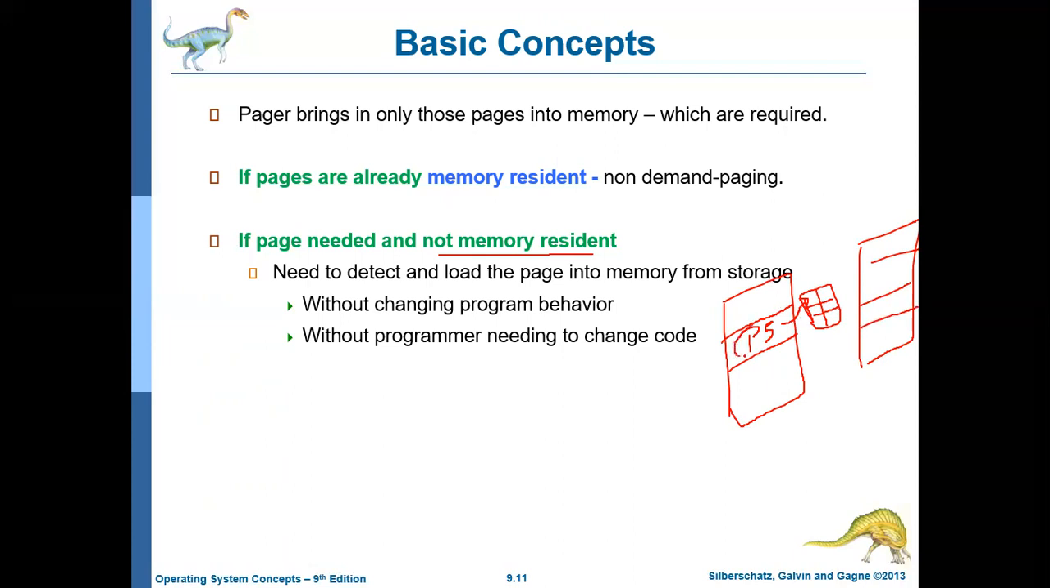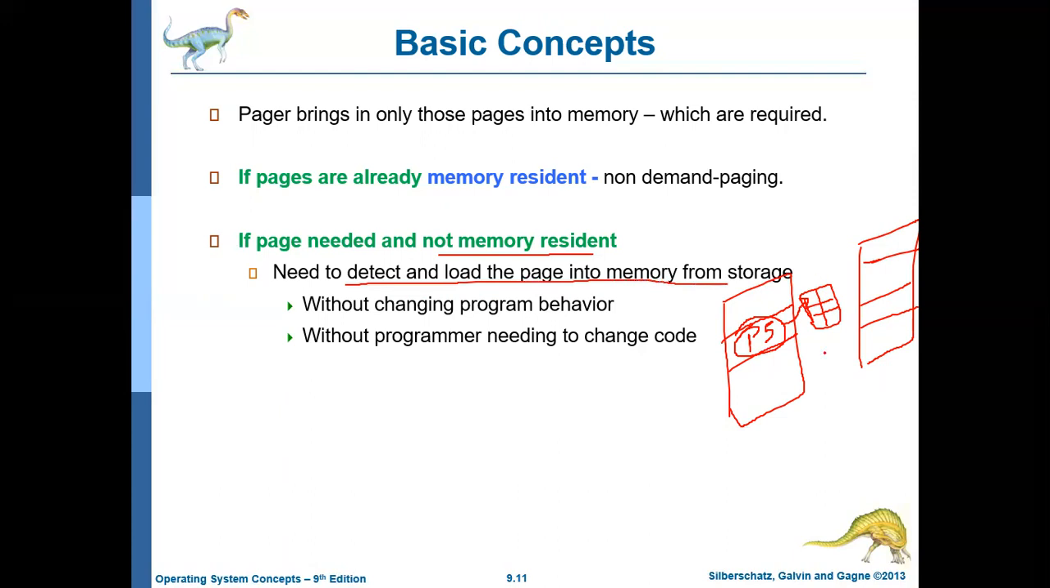That is, the CPU is creating a logical address and the page corresponding to that logical address is not currently available in the physical memory. This situation is called a page fault. So when a page fault occurs, what to do? The memory management unit should detect and load the page into the memory from the storage, that is, from the hard disk.